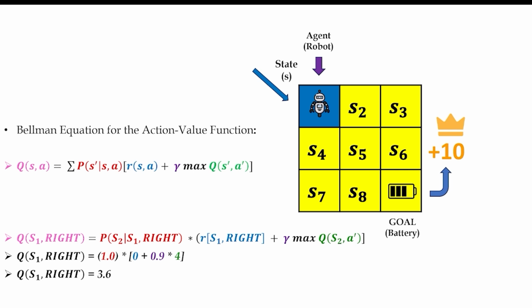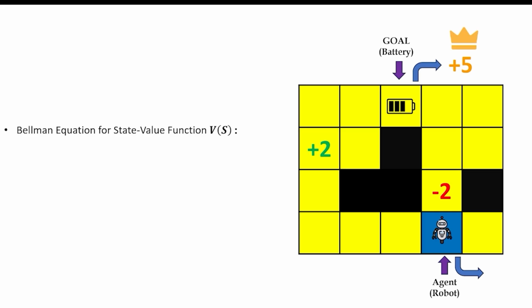3.6. And as the agent explores and updates its action value function, it'll keep comparing different actions and selecting the one with the highest reward. For instance, the agent will also evaluate moving down from state 1 and select the action with the highest Q value. Okay, now there's an alternative version of the Bellman equation, which is the Bellman equation for the state value function.